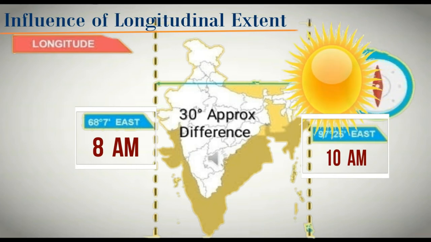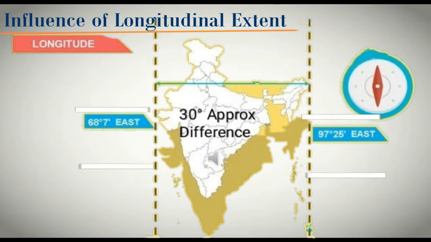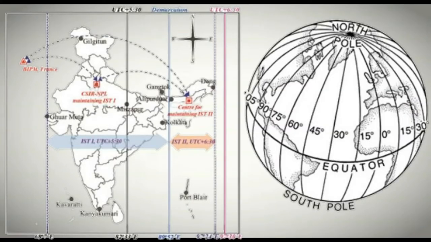Is it clear? So the eastern time will always be ahead of the western time. That is why in Arunachal Pradesh we have 10 am and in Gujarat we have 8 am. So the sun will rise first in Arunachal Pradesh. The time of Arunachal Pradesh will always be ahead by 2 hours from Gujarat. Similarly, wherever we go in India, there will always be a different time.